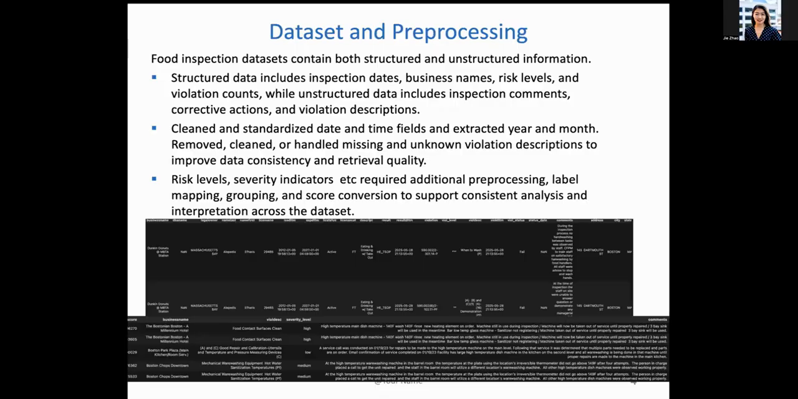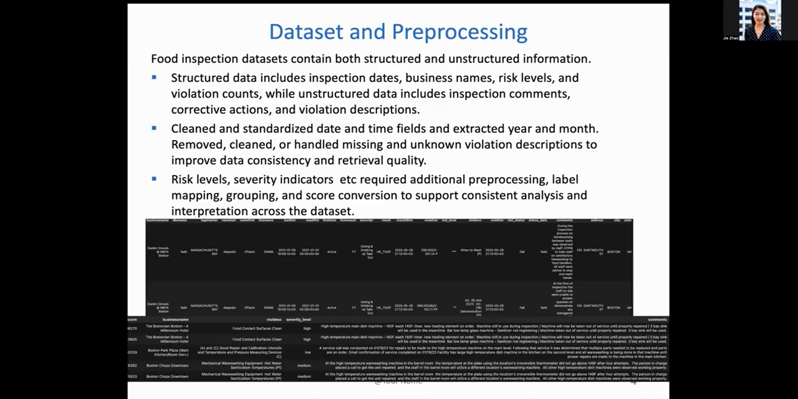Here is the data set and some data processing steps. The data set, as you can see in the first picture, includes some business-related information and also violation codes, even violation results, using brief letters. And at the bottom, you can see we have comments, which is an unstructured text field. This data set requires some cleaning and standardizing of date and time fields to extract year and month, and also cleaning and handling missing or unknown violation descriptions to improve data consistency and retrieval quality.